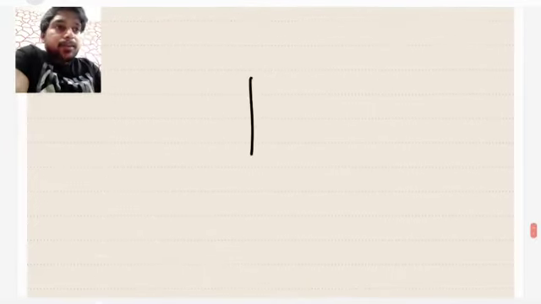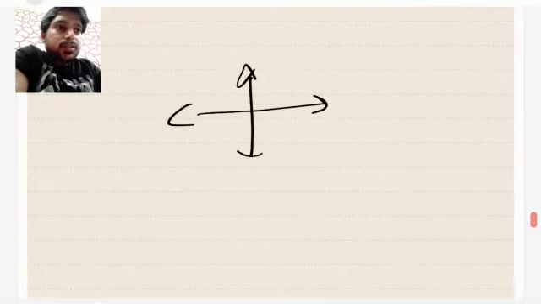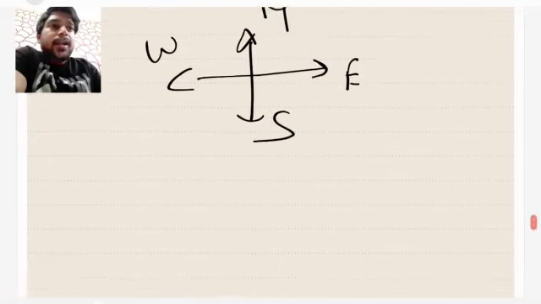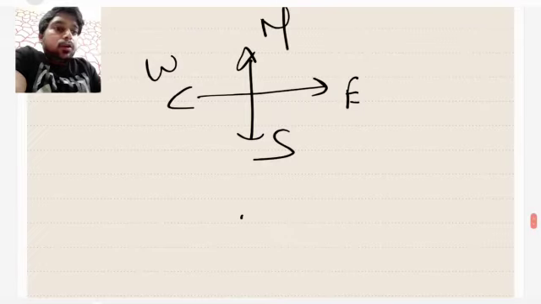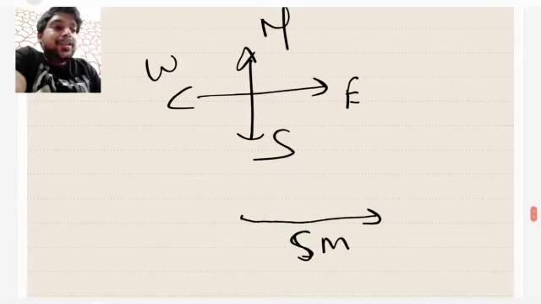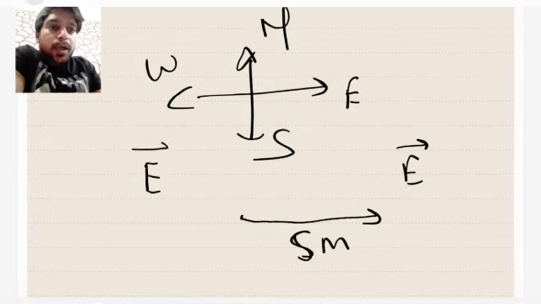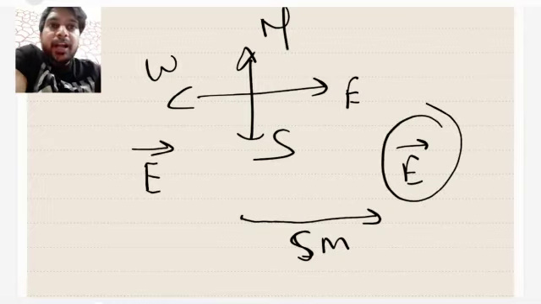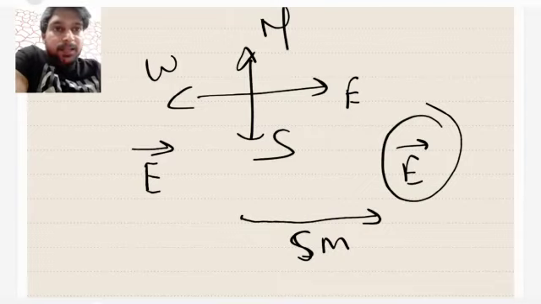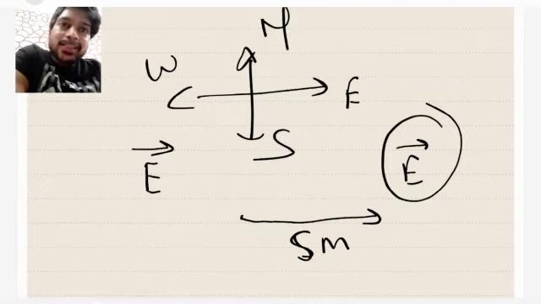Suppose a child, and I'll mark the directions. This is east, this is west, this is north, this is south. A child moves 5 meter towards the east direction. Now I ask you a question: how much distance has this boy traveled towards east? The direction is predefined, you have to consider the direction towards east.